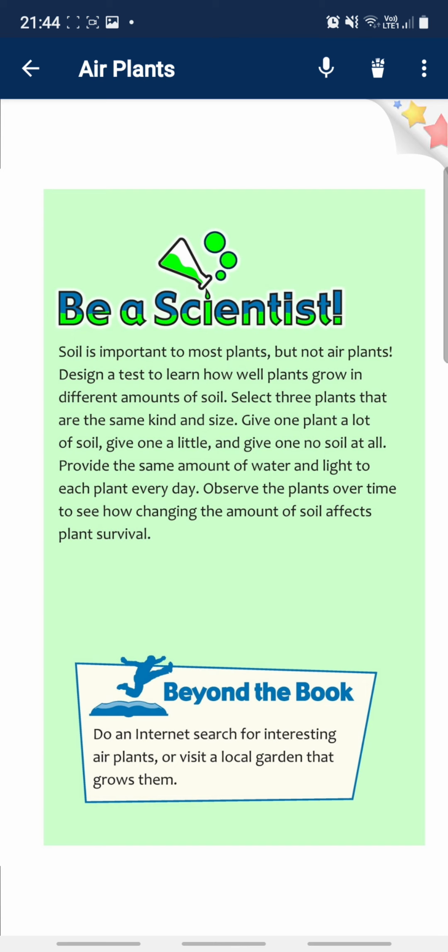Beyond the book, do an internet search for interesting air plants or visit a local garden that grows them.